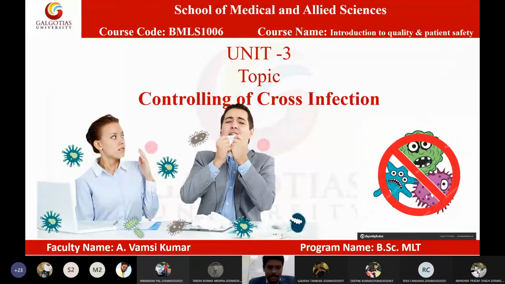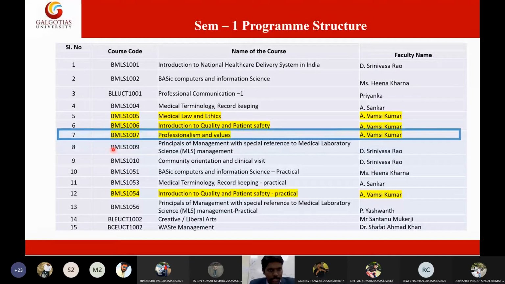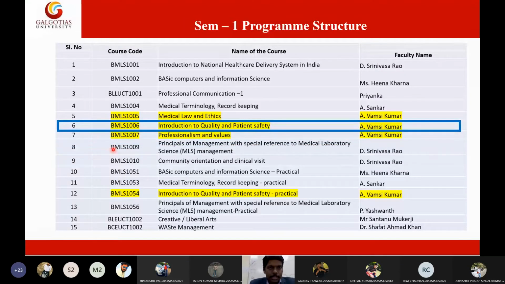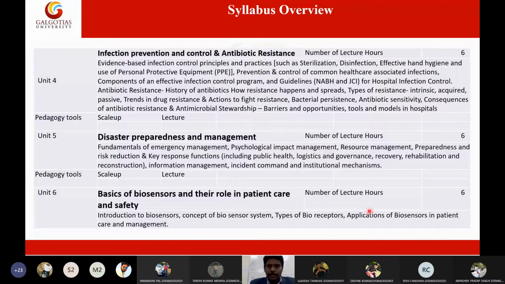So coming to cross infection. In the last lecture, we discussed cross infection. The subject is Introduction to Quality and Patient Safety, and the subject code is BMLS 1006. We are in Unit 3 right now. In Unit 3, we have biomedical waste management, PPE (personal protective equipment), and one more topic, which is monitoring and controlling cross infection. Currently I am dealing with monitoring and controlling cross infection in this particular lecture.